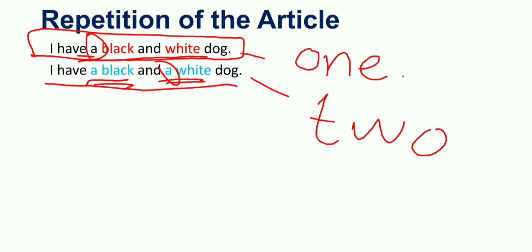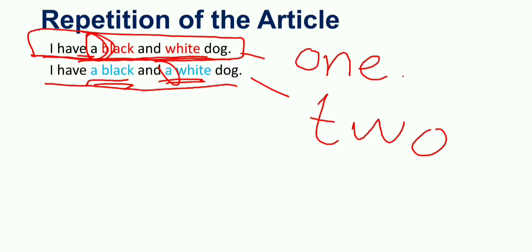When we use many adjectives, we use the article before the first adjective, and that article modifies each of the adjectives used in the same sentence.